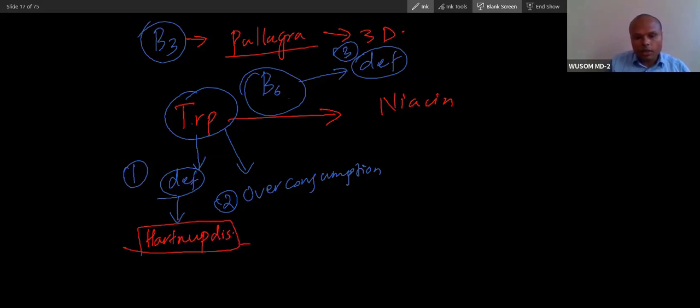Hartnup disease is associated with tryptophan deficiency and niacin deficiency. Therefore there is 3D in Hartnup disease: diarrhea, dermatitis and dementia. This is a pellagra-like presentation, plus there will be a neurological presentation, ataxia. So Hartnup disease is pellagra plus ataxia.